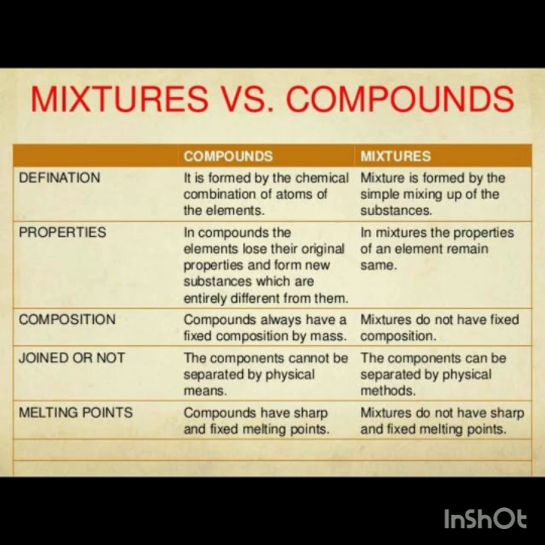The next point of difference is composition. When a compound is formed, the composition of the elements is always fixed by their mass. But when a mixture is formed, they do not have any fixed ratio by their mass. The substances can be mixed in any proportion. When we talk about their boiling and melting points, compounds have fixed and sharp boiling and melting points. On the other hand, mixtures do not have fixed boiling and melting points. Let us understand the difference with the help of the upcoming video.